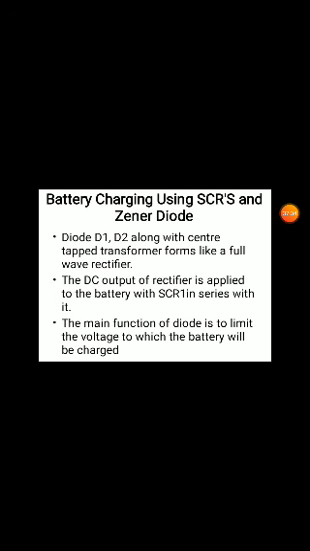Now let us go to the next one, that is battery charging using SCRs and Zener diode. Before this we were using only the SCR, but here we are using the battery charging circuit with SCRs and Zener diode.